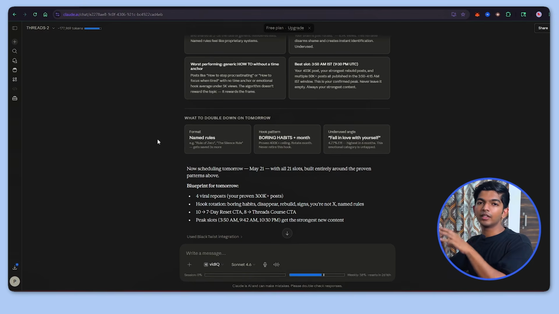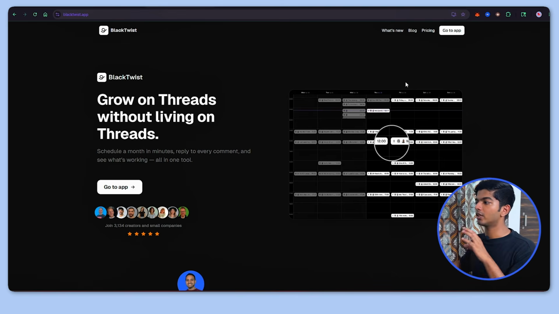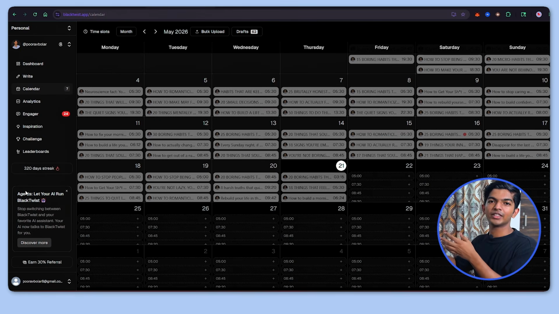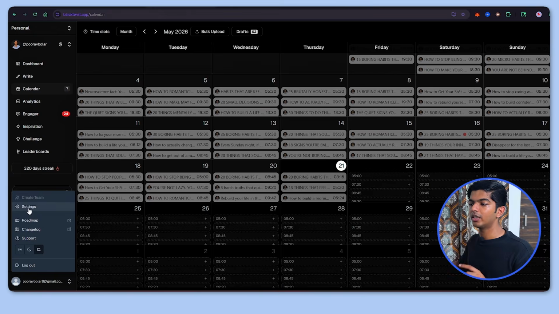So once you've given enough information and data to Claude, we're going to come back to Blacktwist. So you'll have to create your account here. Once you do that, hit go to app. Here you can also see my scheduled automated posts, but we're going to come here to profile. We're going to hit on settings.